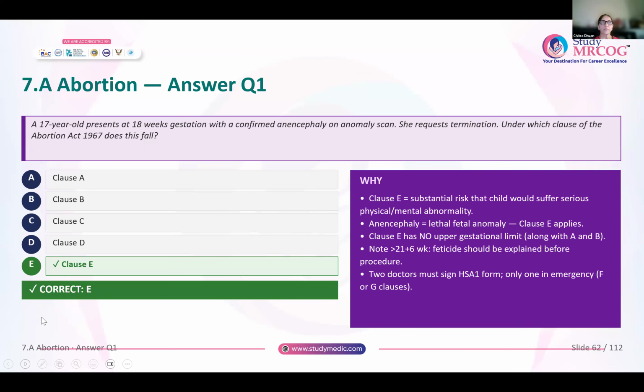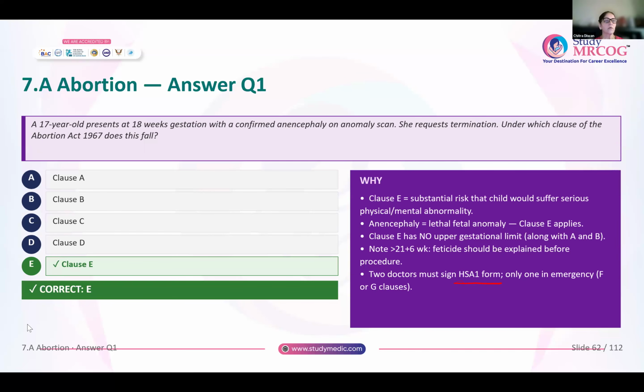That there is substantial risk that the child would suffer serious physical or mental abnormalities, because anencephaly is a lethal fetal anomaly and it is not compatible with life. And for this, if it is more than 21 plus 6 weeks, feticide has to be done. Okay, and 2 doctors have to be signing this HSA1 form. If it is an emergency, then it is enough that 1 doctor will sign the form. If it is clause F or clause G, then it is enough if 1 doctor signs.